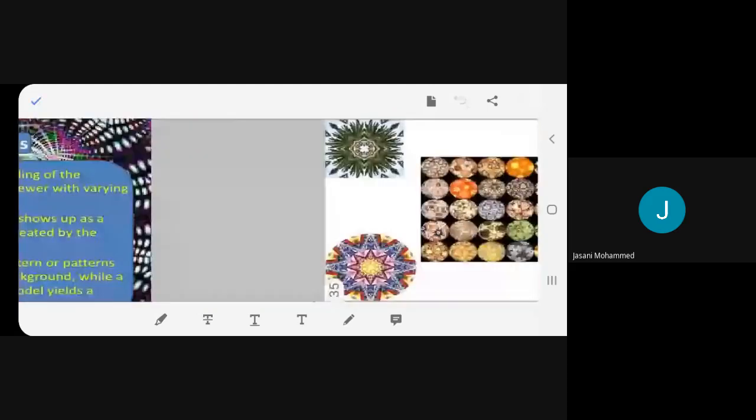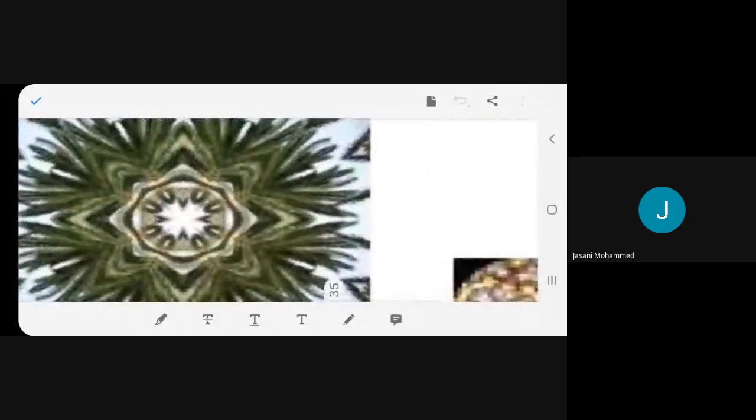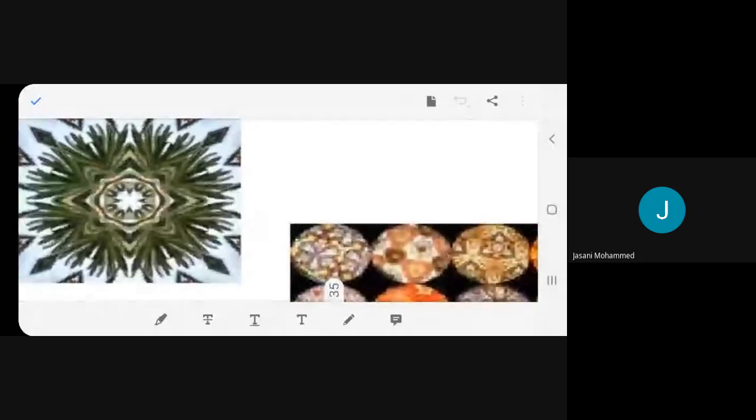Now one by one we'll see. Look at this pattern. This is a kaleidoscope. This is how you observe. Okay? See, all are the same, symmetrical. Don't you find this symmetry better? The left is equal to the right. And if I cut it like this, it will become four equal pieces, isn't it? One, two, three, four. So patterns are very symmetrical.